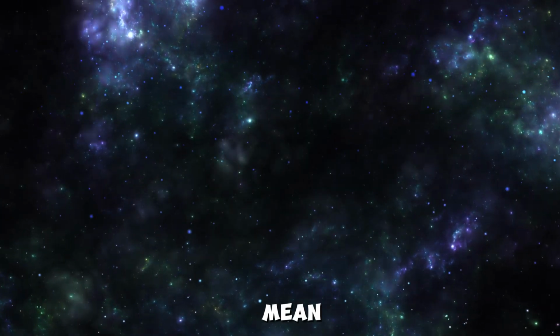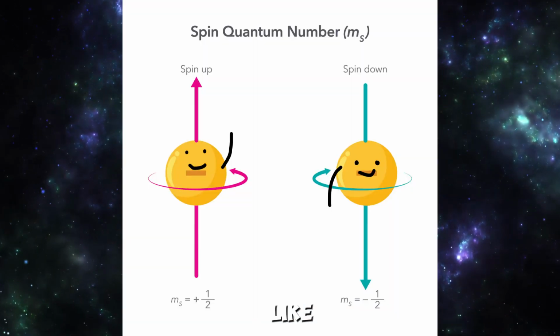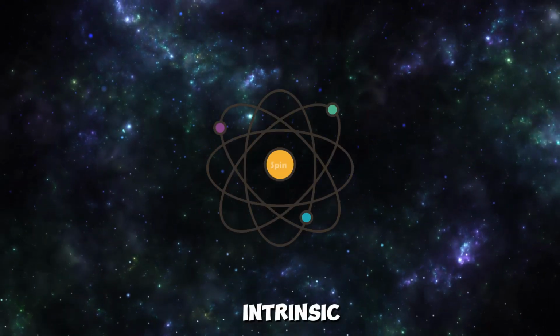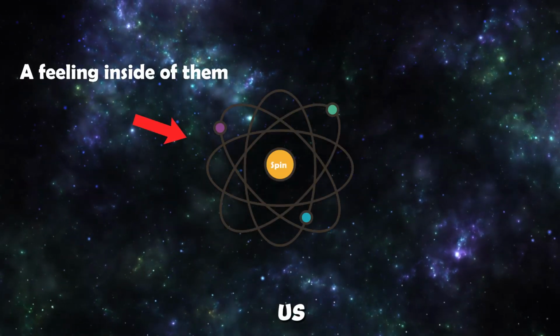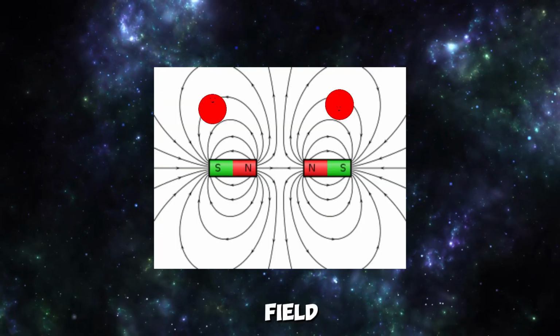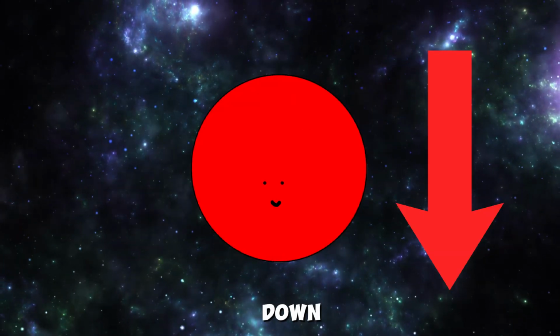Now, spin does not mean that a particle is physically spinning or moving. It's more like a built-in direction the particle prefers. Spin is an intrinsic property of a particle that helps us see how the particle would react if it's exposed to a magnetic field. Also, the spin can be either up or down.